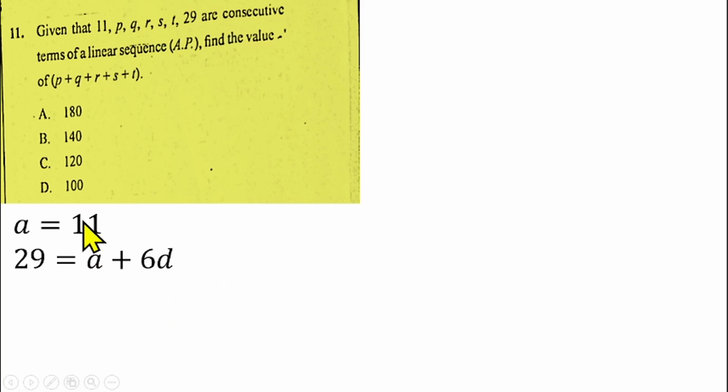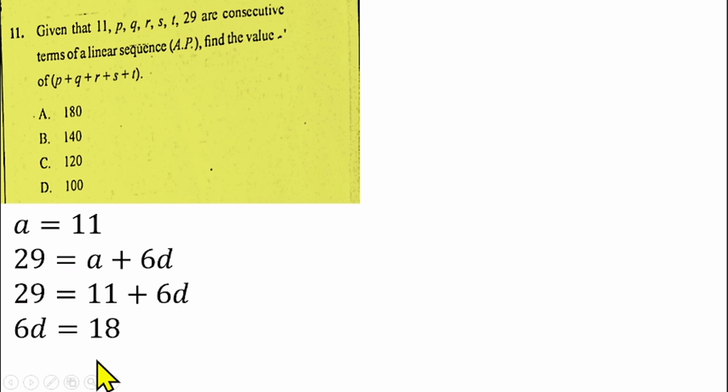From there, we know our A, which is the first term. We can substitute that into this so as to find the common difference. So we have 29 equals 11 plus 6D. You can collect the like terms, so we'll have 6D equals 29 minus 11. 29 minus 11 is 18. So 6D equals 18. Divide both sides by 6. D will be 3. So the common difference of the sequence is 3.